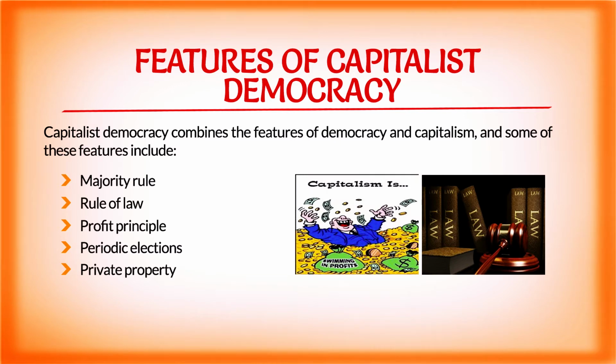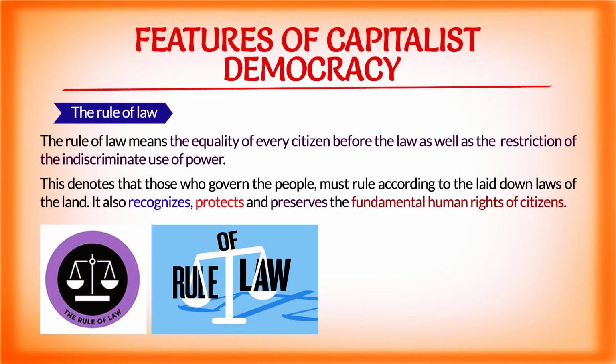Another feature of capitalist democracy is the rule of law. What is the rule of law? The rule of law means that every member of the society is equal before the law. It also restricts the indiscriminate use of law by those in government or in political positions.